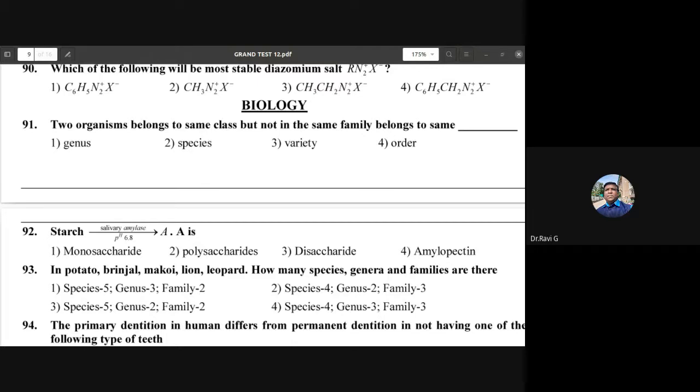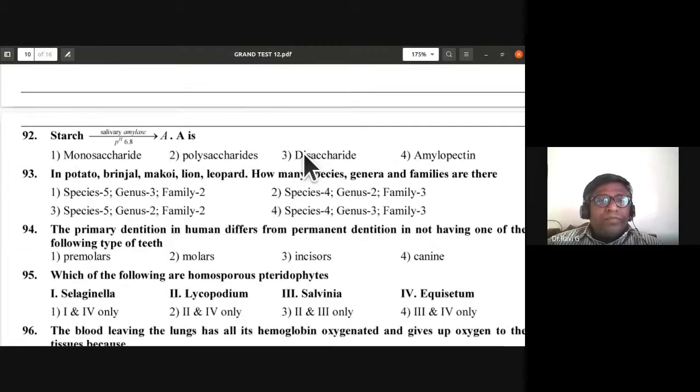Okay. So 92nd: starch, in presence of salivary amylase at pH of 6.8, forms A. What is A? Is it monosaccharide, polysaccharide, disaccharide, or amylopectin? So what is it going to form? Starch will be converted into a disaccharide. That happens by the activity of salivary amylase. So the answer is disaccharide.